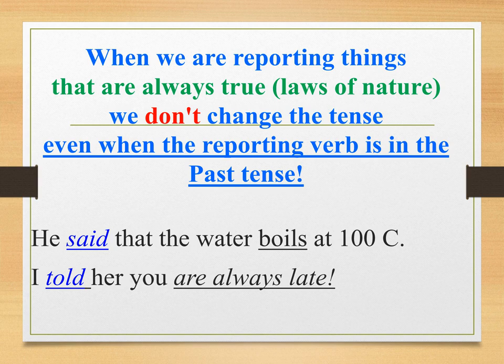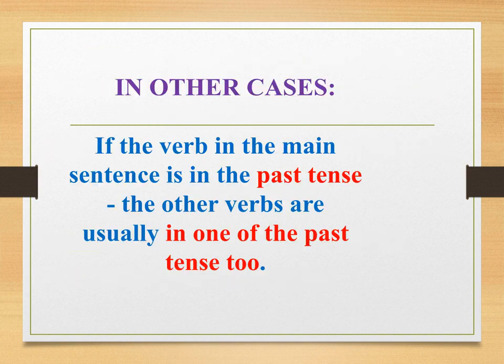Here is a reminder. When we are reporting things that are always true, like laws of nature, we don't change the tense even when the reporting verb is in the past tense. The verbs said and told in these examples: He said that the water boils at 100 degrees Celsius. I told her you're always late. They are in the past tense, but the verbs boils and are are in the present because of the laws of nature. In other cases, if the verb in the main sentence is in the past tense, the other verbs are usually in one of the past tenses too.